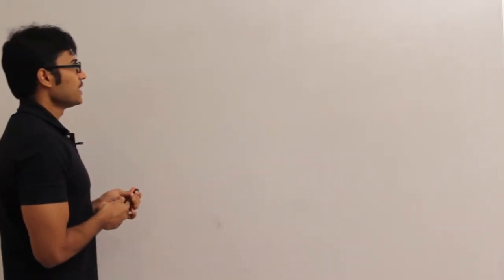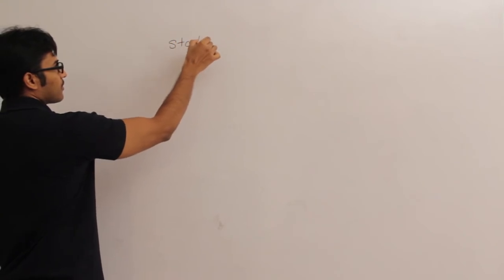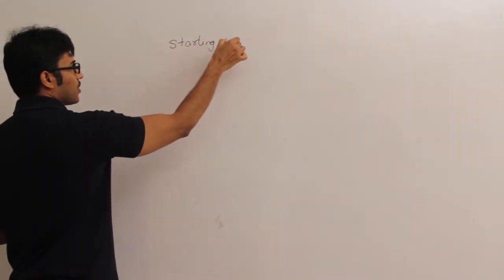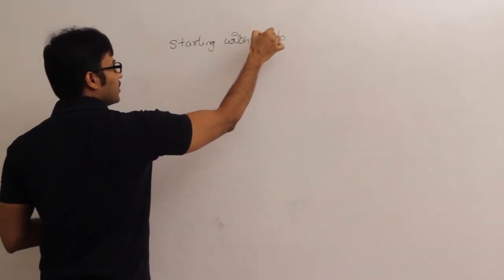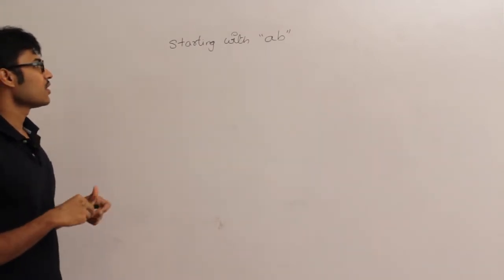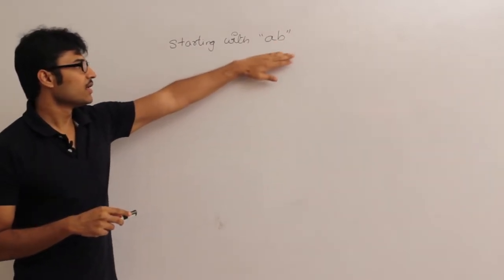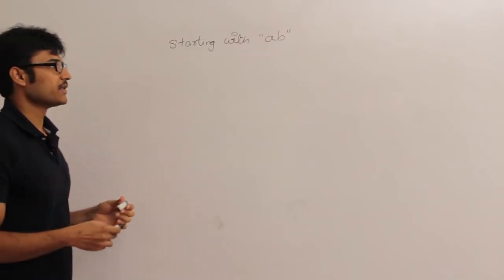Till now we have seen problems which are starting with A, containing A and ending with A. Now let's just extend the model to starting with AB. You can even extend this question to starting with AA or starting with BB or starting with anything. So this can be extended to any length string and whatever string it is.